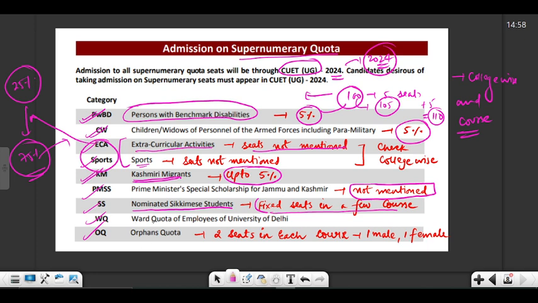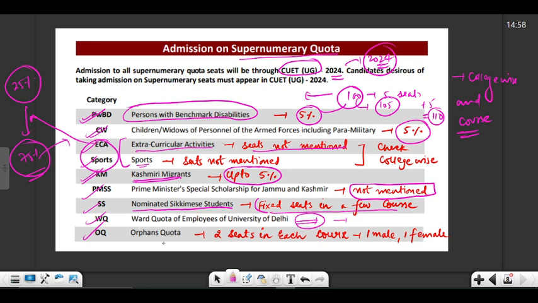Then there is a ward quota. So the employees of University of Delhi, may it be the teaching and the non-teaching employees, they have a special quota where their children can take admission. The brochure has not mentioned the exact amount of quota. So I hope whoever are an employee in the University of Delhi, they have the information about this.